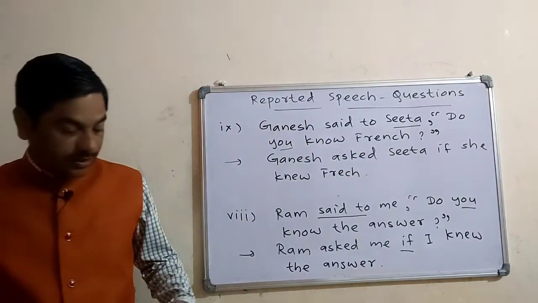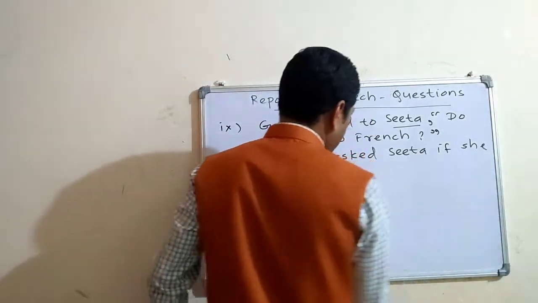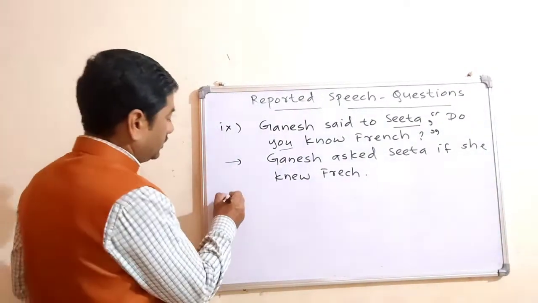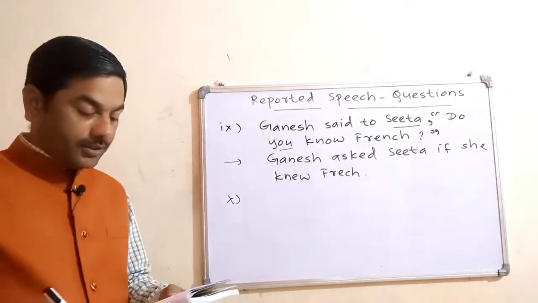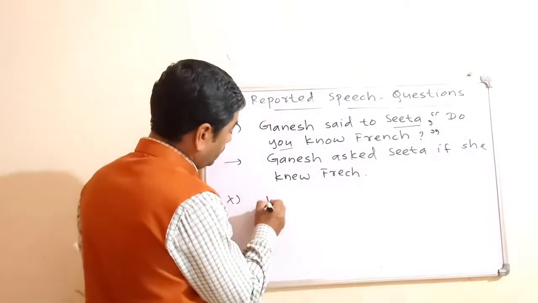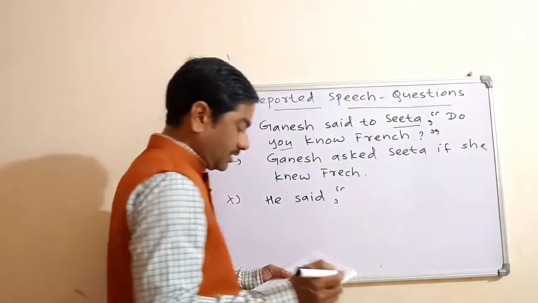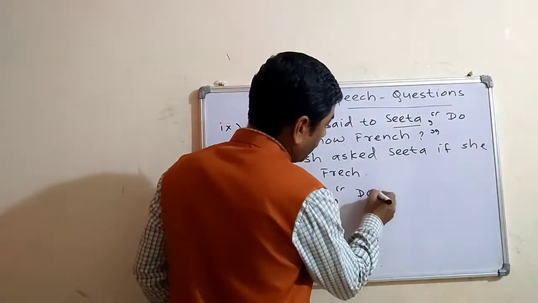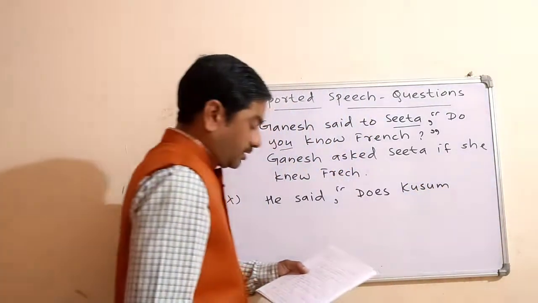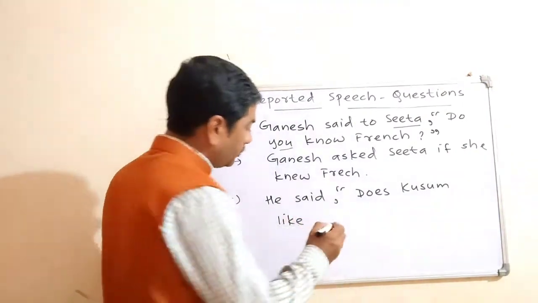We'll take one more sentence and then we'll speak about other questions. The 10th one. He said, does Kusum like Puran Poli?